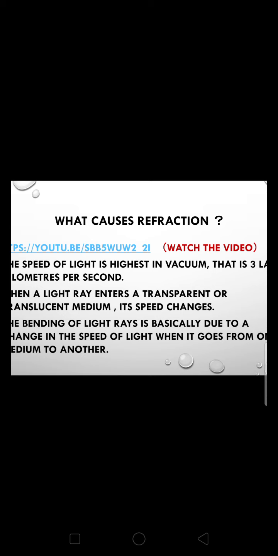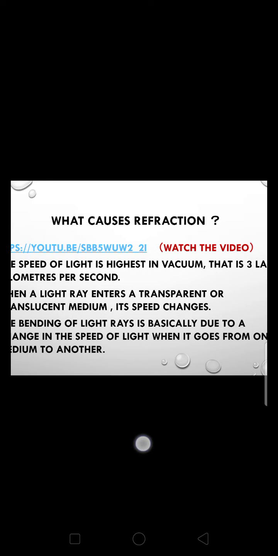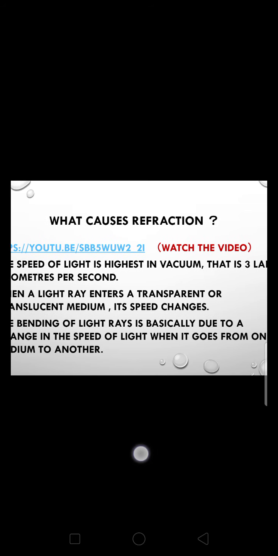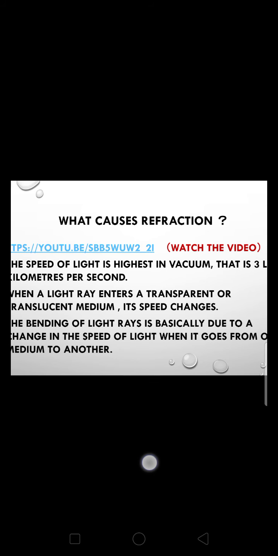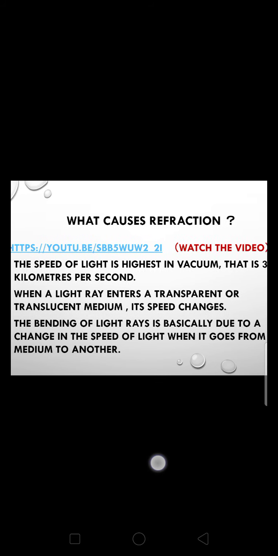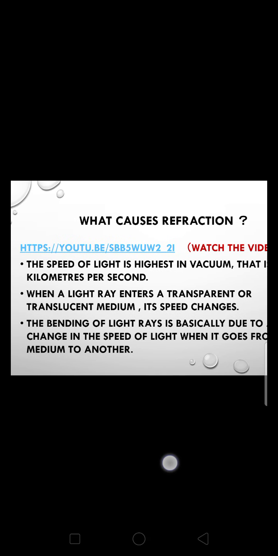The speed of light in vacuum is 3 into 10 raised to power 8 meter per second, or we can say 3 lakh kilometer per second. However, when it enters into another transparent medium, its speed decreases, and it is this change in the speed of light that causes a ray of light to bend its direction when going from one medium to another medium.